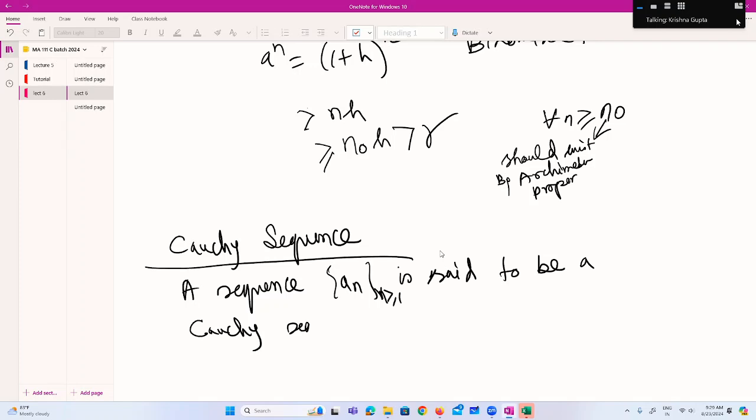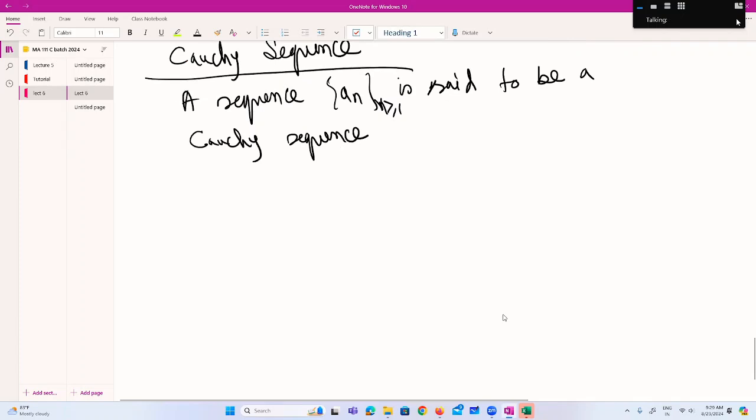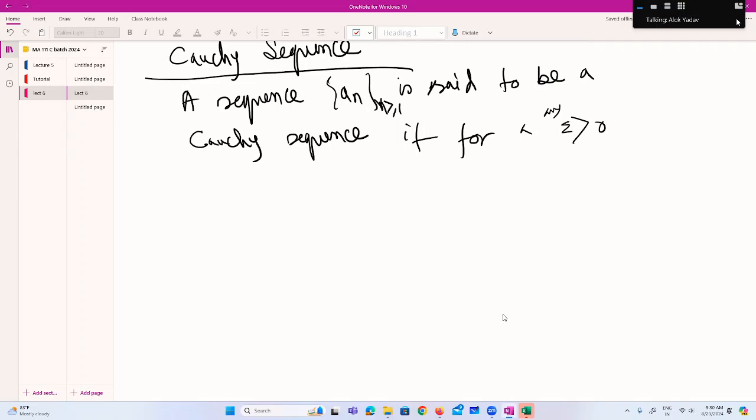So 1 plus 1 upon lambda plus 1 upon lambda square, something like that. Natural number n onwards. If this definition holds, let me write. If for epsilon positive, that's something related with Cauchy's theorem.